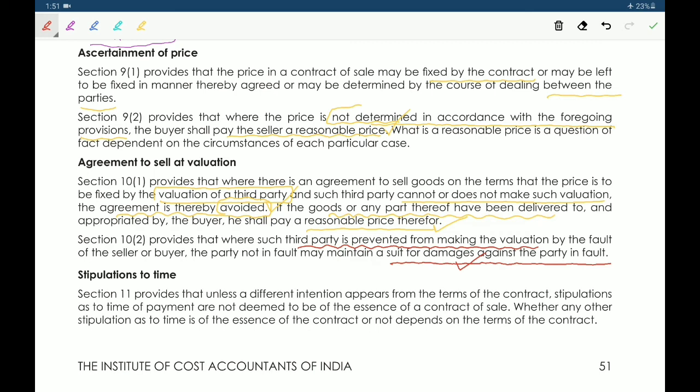Next, stipulation as to time. Here, time of payment is not deemed to be of the essence of a contract of sale. It does not depend on the terms of the contract.